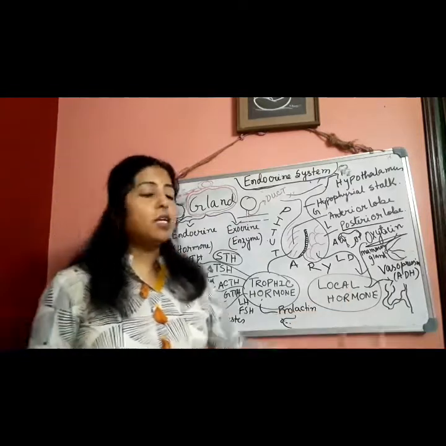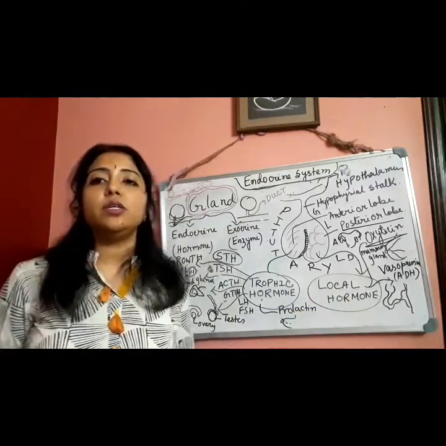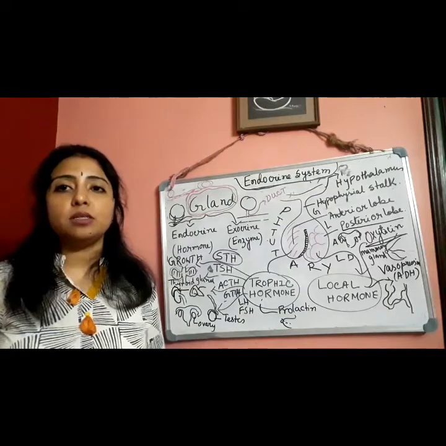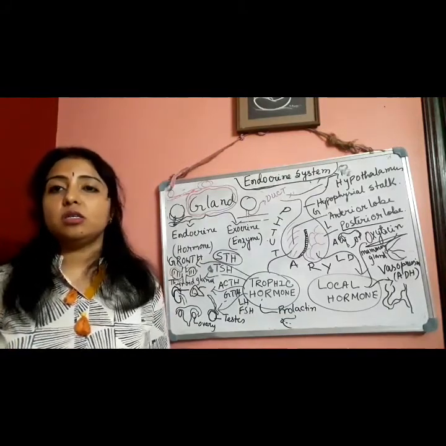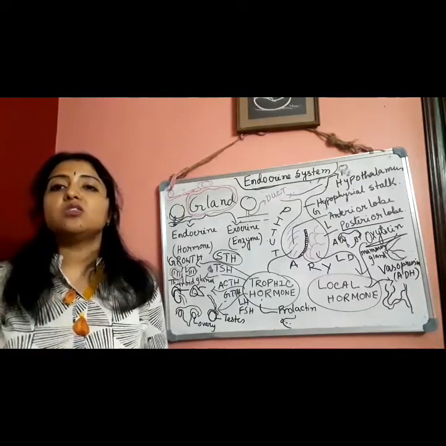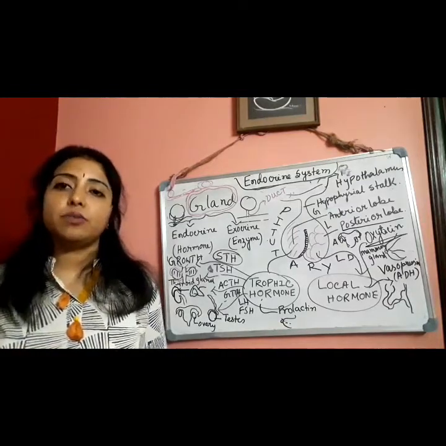The ADH full form is antidiuretic hormone or vasopressin. Not only that, but it also helps in vasoconstriction. Vasoconstriction means it constricts the blood vessels to increase the blood pressure.